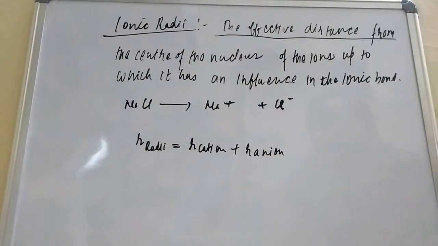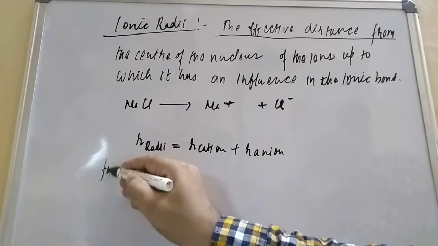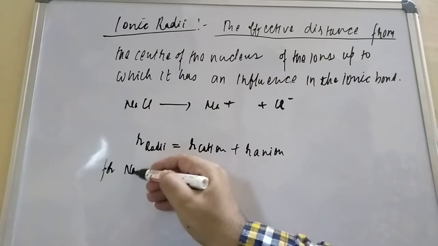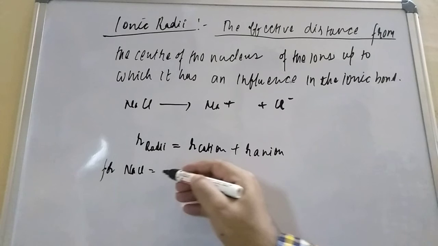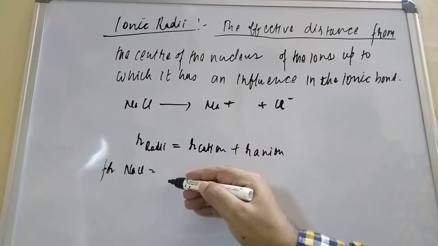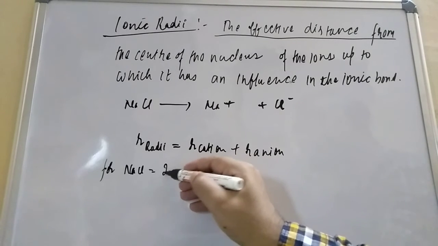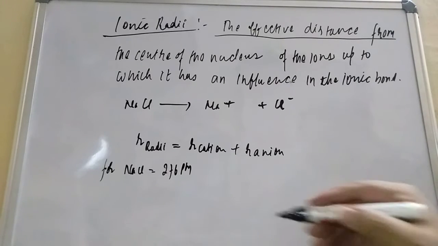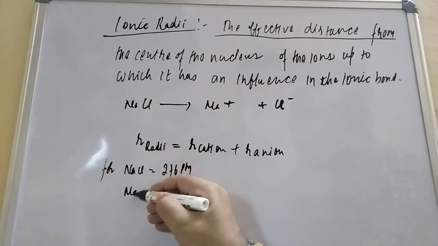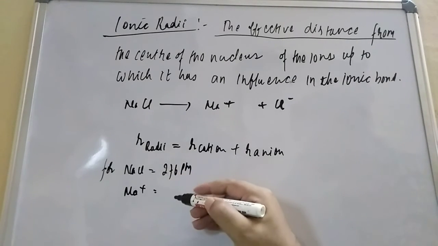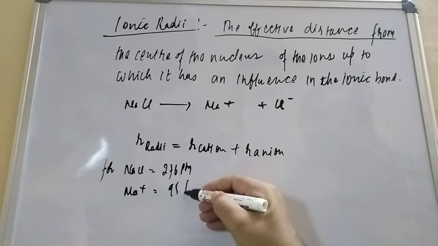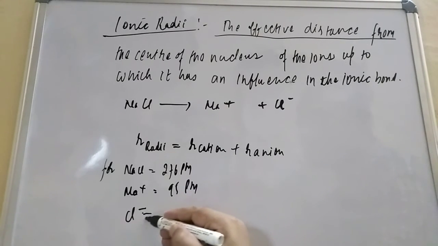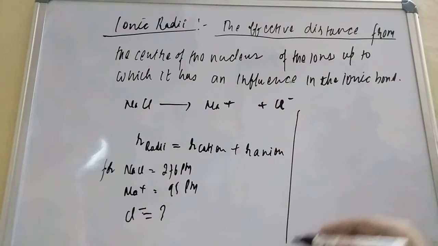So how to calculate? For example, you try to understand. For example, the distance in NaCl is given. How much internuclear distance have they given, student? They have given 276 picometer. And one more thing they have given, student, Na plus radii, 95 picometer. And they are asking how much for chlorine, Cl minus. So how to calculate, student?